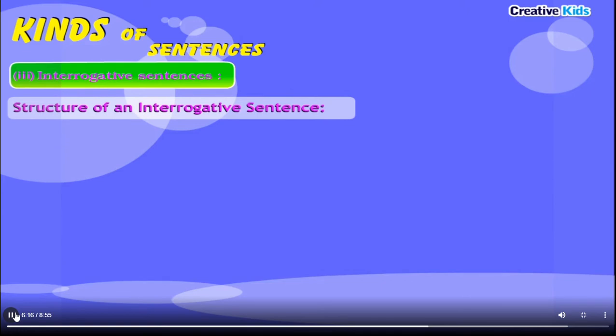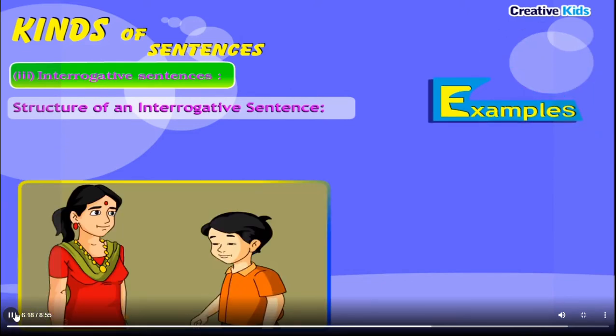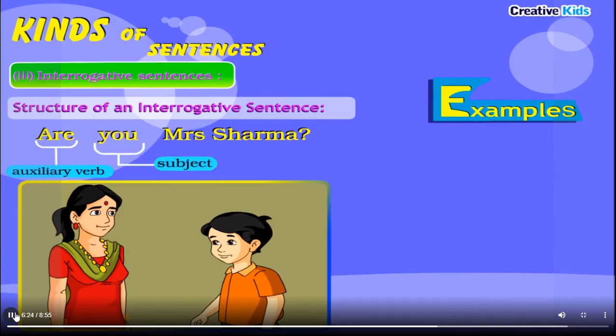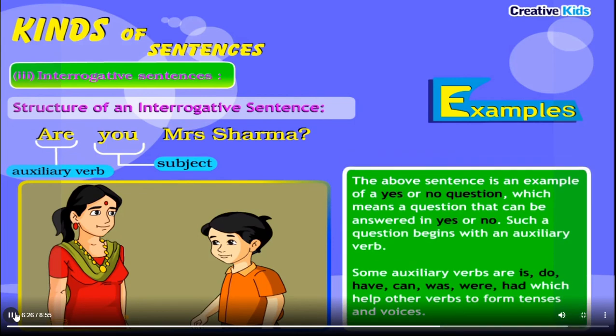Structure of an interrogative sentence. Example: Are (auxiliary verb) you (subject) Mrs. Sharma (question mark). The above sentence is an example of a yes or no question, which means a question that can be answered in yes or no. Such a question begins with an auxiliary verb. Some auxiliary verbs are is, do, have, can, was, were, had, which help other verbs to form tenses and voices.